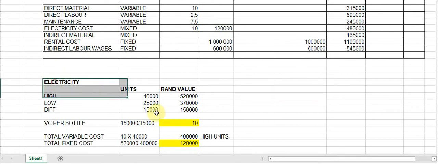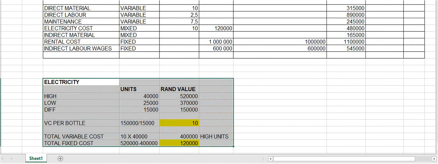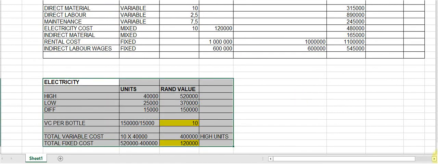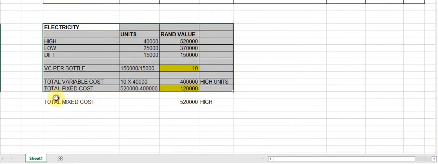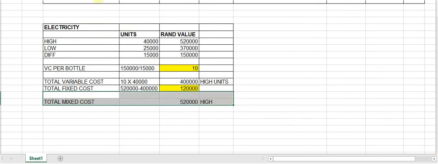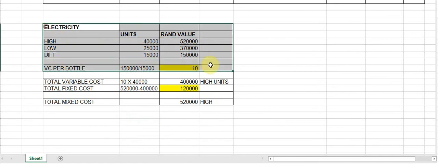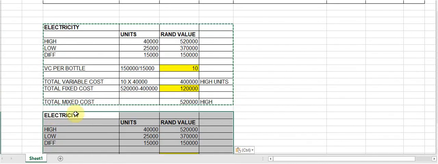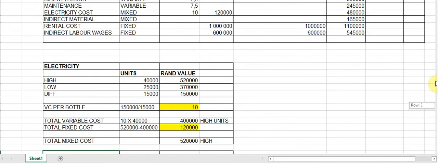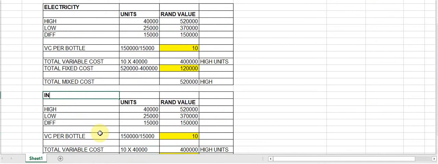Now we have to solve another. So I am just going to take a shortcut so that I do not make a video that is extremely long. So I'm just going to take this formula again, but we're going to apply it to the other type of mixed cost. And that is, of course, the indirect material. I'm just going to delete these answers.